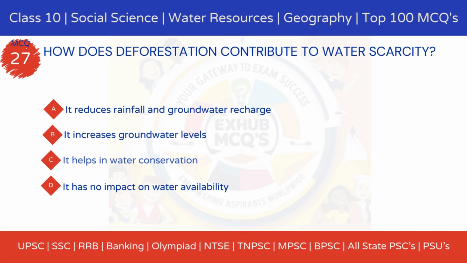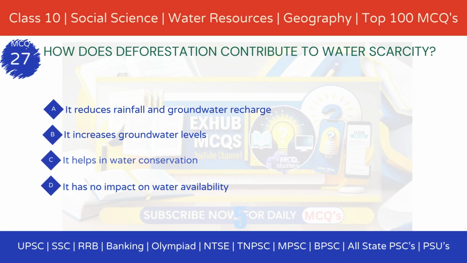How does deforestation contribute to water scarcity? Option A, it reduces rainfall and groundwater recharge. Option B, it increases groundwater levels. Option C, it helps in water conservation. Option D, it has no impact on water availability.